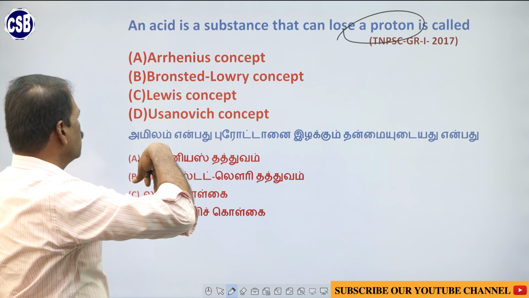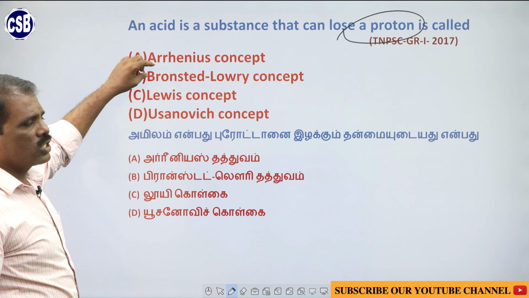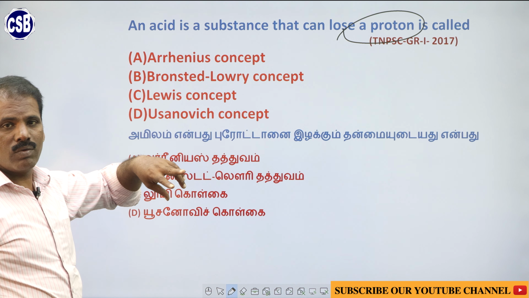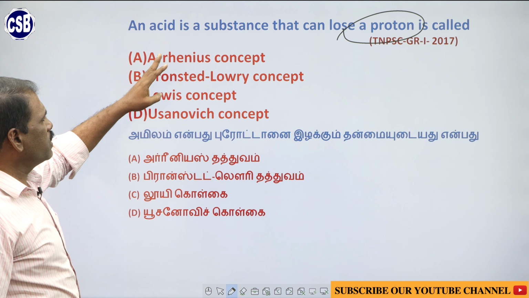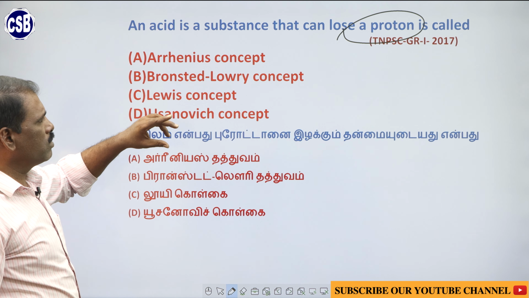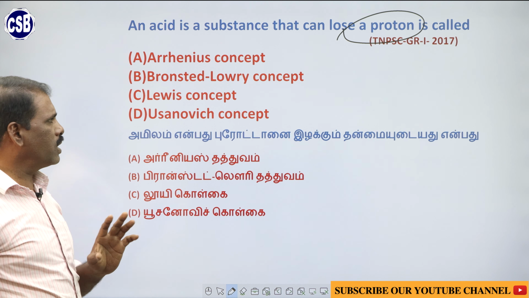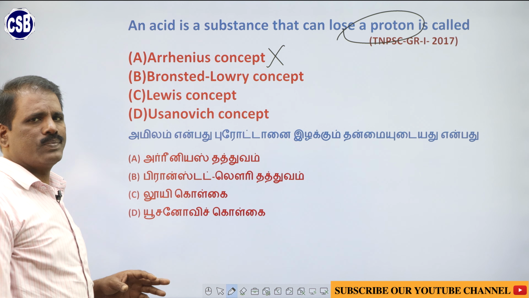The only difference is, according to Arrhenius, acids are the substances which give away a proton when dissolved in water. Here the concept is losing one proton, not by adding the substance into water. So, the first one, Arrhenius concept, is not the answer.